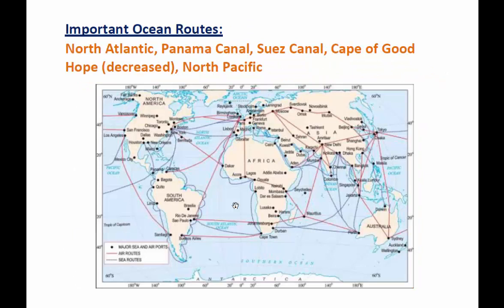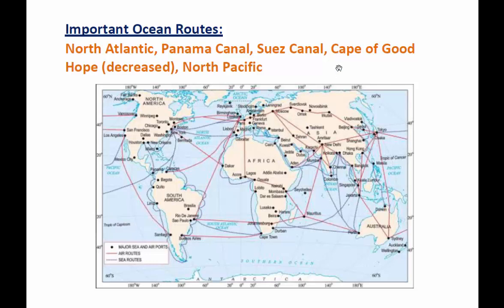And oceanic routes, say some of the routes, the North Atlantic route right here. It connects Europe and North America. Another one is the Panama Canal. Panama is right here, in between North America and South America. And the Suez Canal is somewhere here, Red Sea.